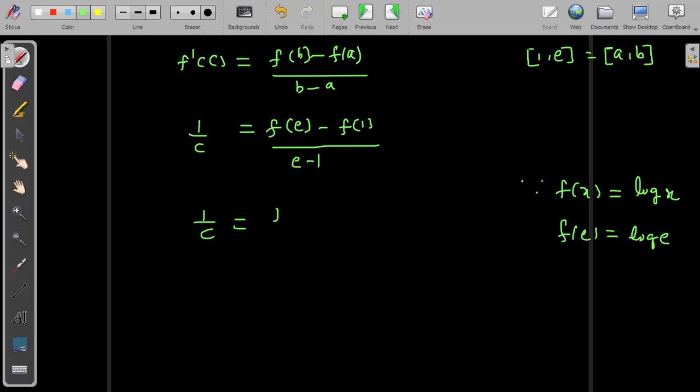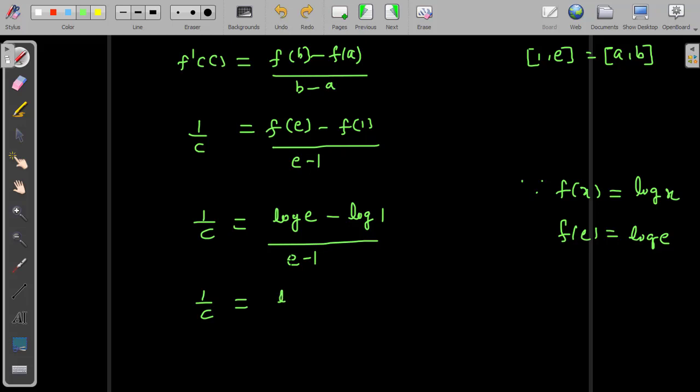So the numerator is log e minus f of 1, which means if you plug in x equal to 1, log 1, divided by e minus 1. So 1 by c will become log e, where the base is e, and its value is 1.